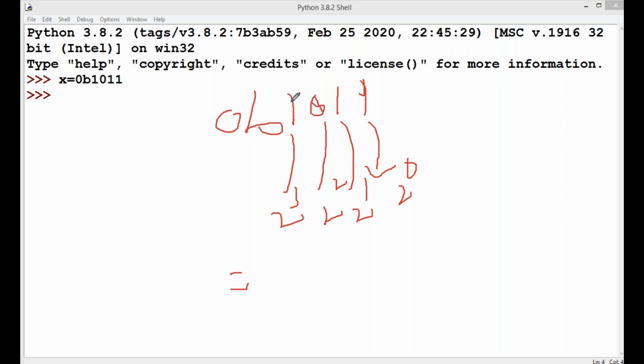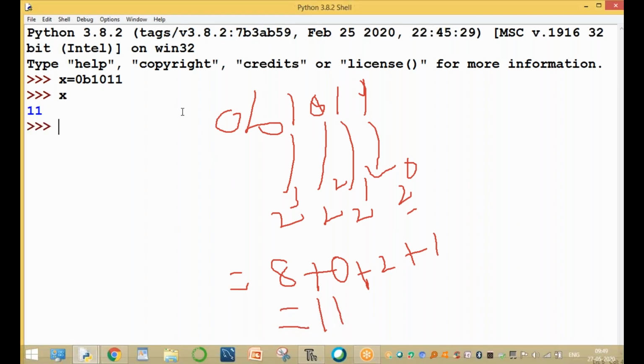Now 1 into 2 power of 3, the value is 8, plus 0 into 2 power of 2, plus 1 into 2 power of 1, 2, plus 1 into 2 power of 0. 2 power of 0 means 1. 1 into 1 means 1. The final output is equal to 11. Here what is the value of x? The value of x is 11. Clear, guys? The value of x is 11 because x is a binary number.